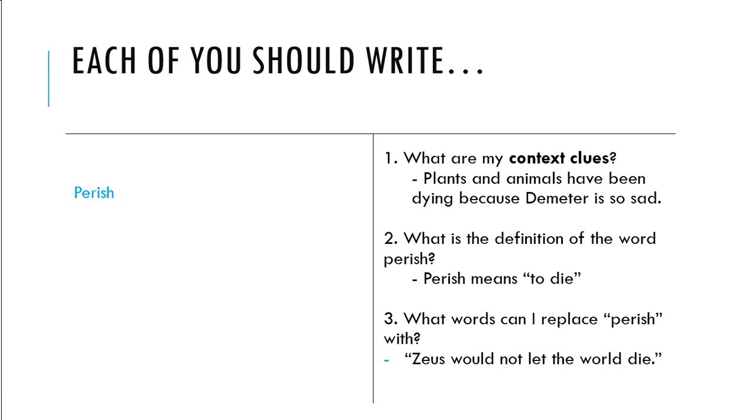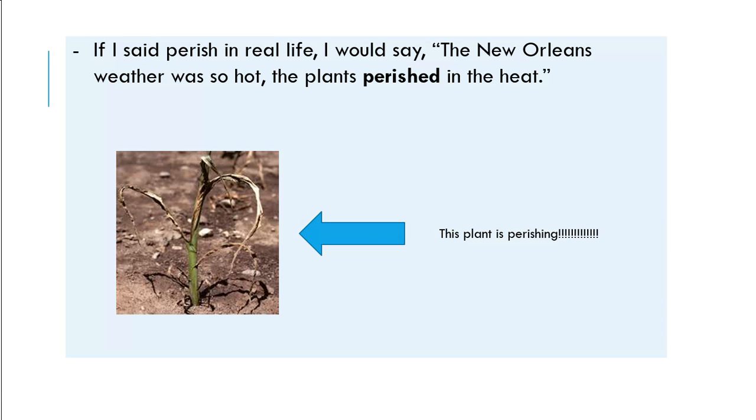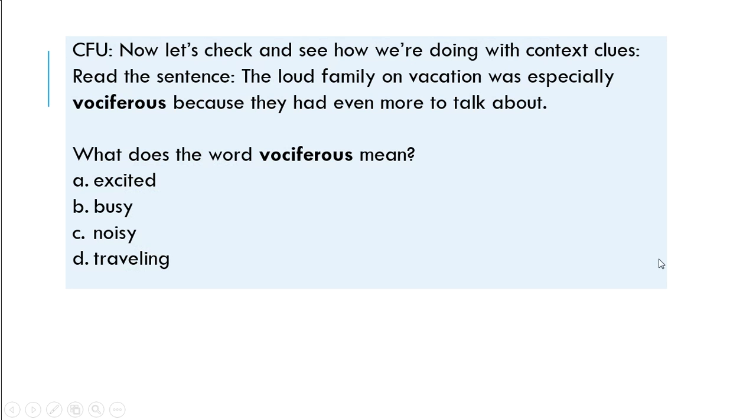So now I'm going to test out my idea for number 2. Zeus would not let the world die. That seems to make sense, so I know that I've got a pretty good definition for the word perish. Now, if I said perish in real life, I would say, the New Orleans weather was so hot, the plants perished in the heat. Look, this plant right here is perishing because it's dying.